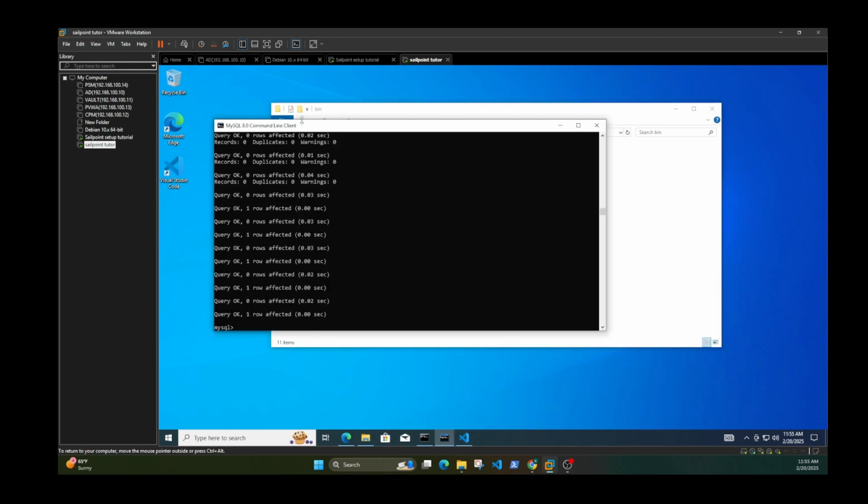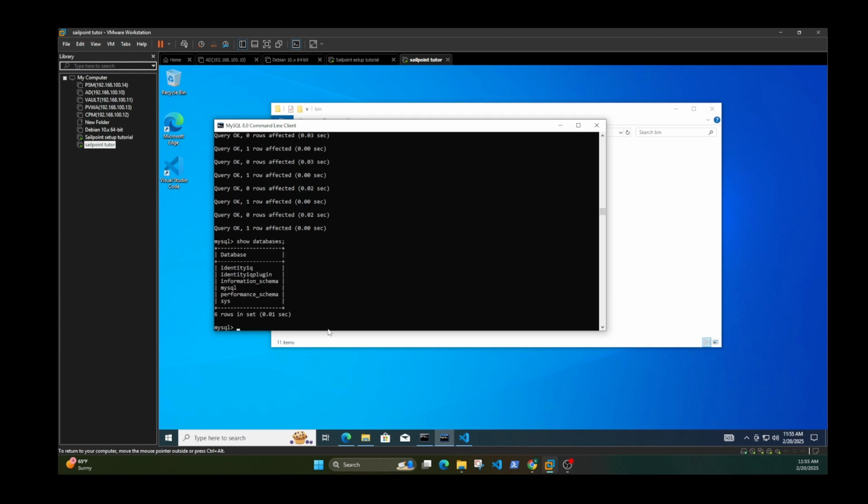So from my SQL command line, the database tables have been created. If you want to check, you can do show databases, and then you can see the identity IQ database has been created. Once that's done, you can just close it out because you don't need it anymore.